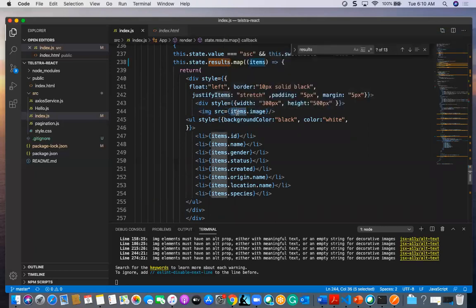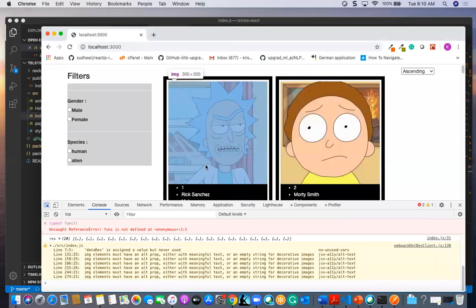What this will represent is whatever the JSON object, whatever this dot state dot results is there, that will represent these items. So this dot state dot image means I will be getting the image. Since we are in the map, I am going to read the image value directly to image src. Likewise, I will get the image.